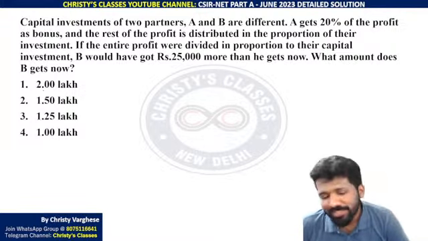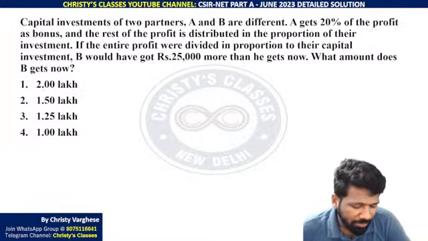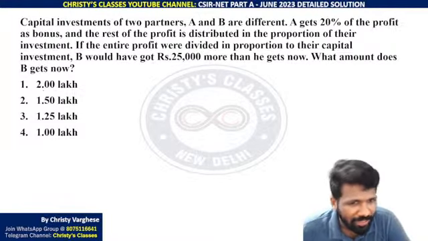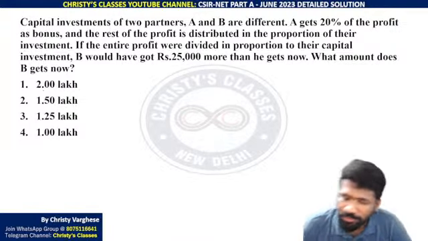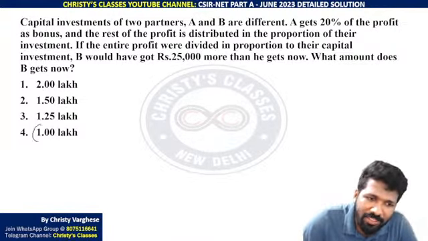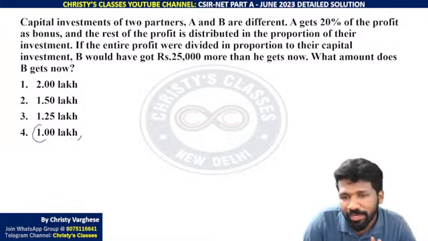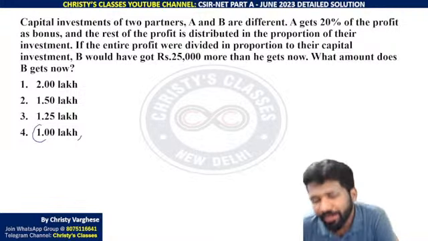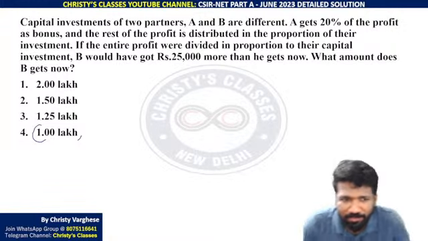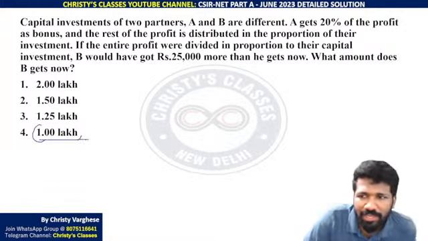Actually here, to understand the meaning of the question, using options will be the best thing, but that is time consuming. But to make you understand the question, I will anyway use the options, and I will start with the easier option or the correct option, which is 1 lakh. After that you can make the general method or direct method based on this idea itself. If option 4, 1 lakh, is the answer, amount B gets now is 1 lakh.